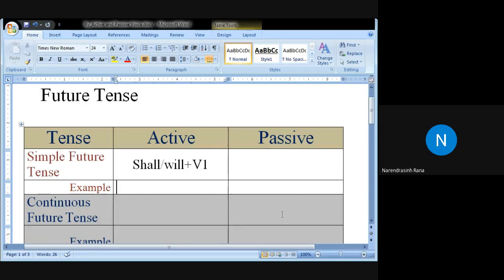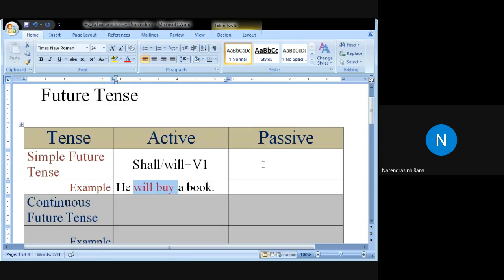He will buy a book. Sahil Manwar. Very good. Let us take example of Sahil. He will buy a book, and full stop. Very good. So this is the example of active voice, and here look at the verb, will plus V1 means the main verb, lexical verb, is in the original form, base form.